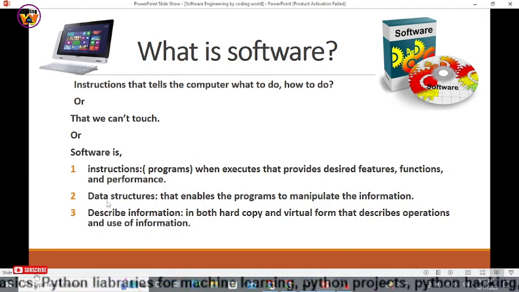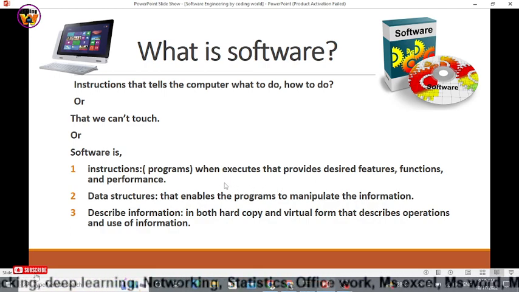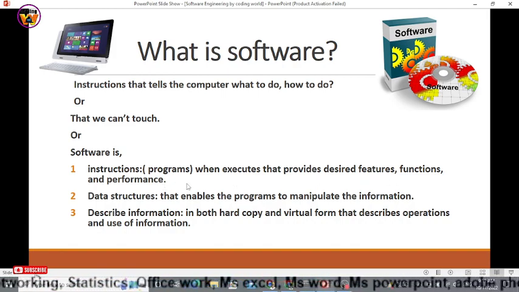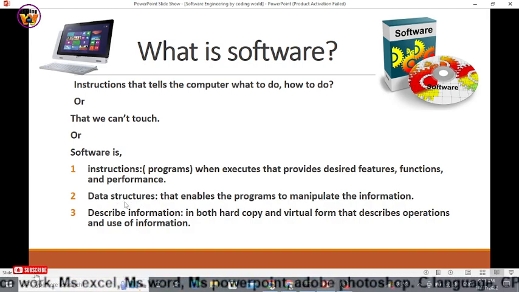The second thing is data structures that enable the programs to manipulate the information. As in the example above, I have a shop and I want a software that must fulfill all the desired features, functions, and performance. Now the second thing it must do is enable the program to manipulate the information. For that, it needs a data structure.